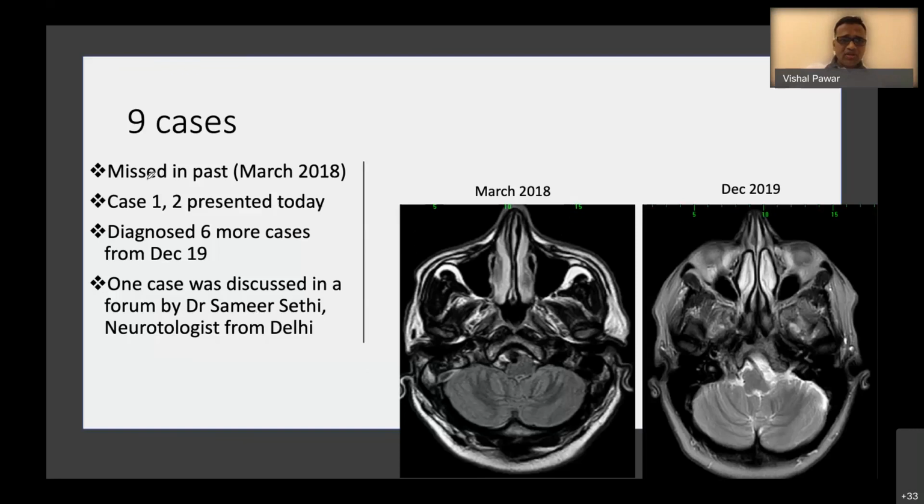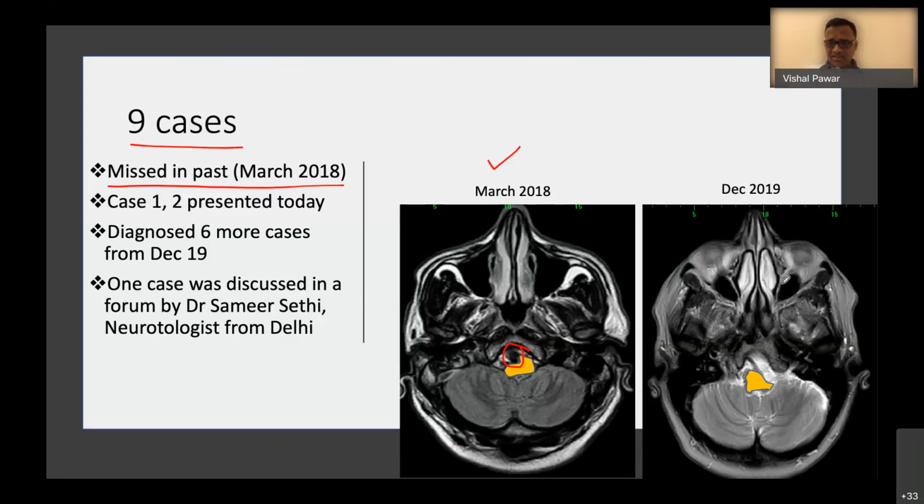And I have a total collection of 9 cases now. Retrospectively, I missed a case in March 2018 where the patient had a large vertebral artery compressing the medulla. This patient presented with unresponsiveness. Before the unresponsiveness, she felt vertigo, and she was unresponsive for 15 minutes and was hospitalized and recovered. It was a TIA, a posterior circulation TIA.